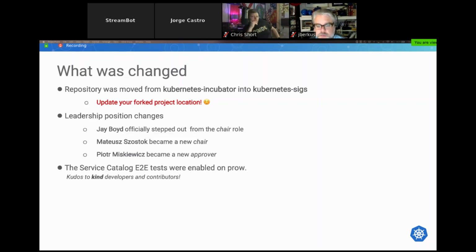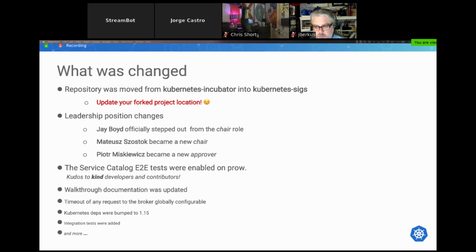Next, we enabled end-to-end testing. Previously, tests were executed on Jenkins. When Jenkins was removed, we lost them. Why am I talking about it? Because for enabling that, we use the Kind project. As far as I know, it is developed under SIG Testing. It's a really fast and easy way to execute end-to-end tests, both locally and on CI. It also fits nicely to Prow configuration. So kudos to all developers and contributors from that project.